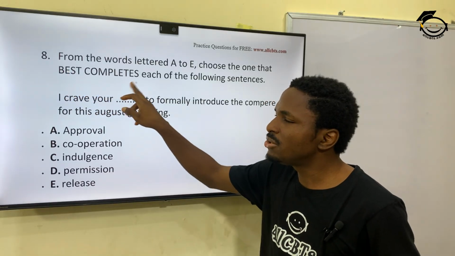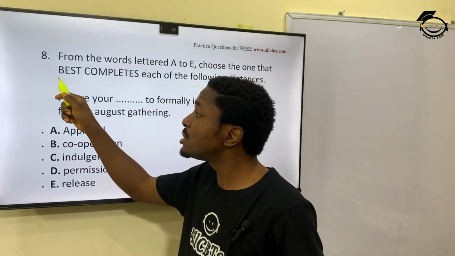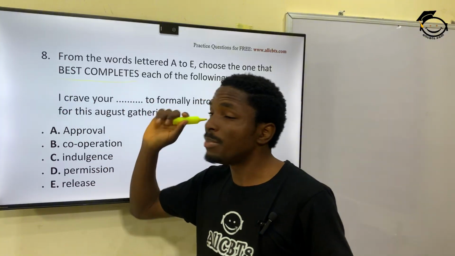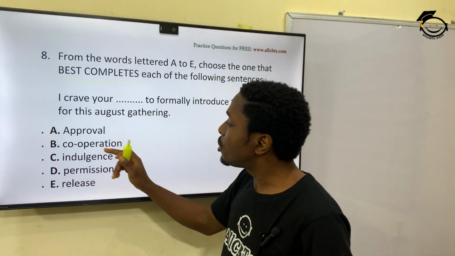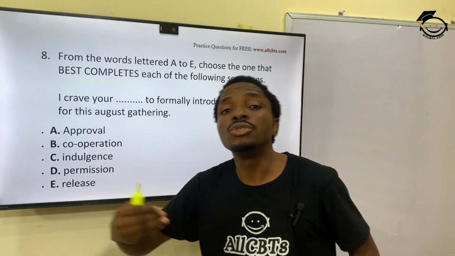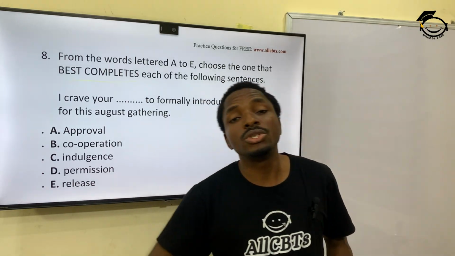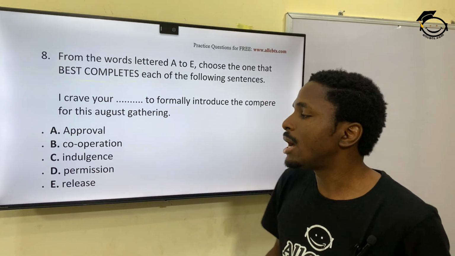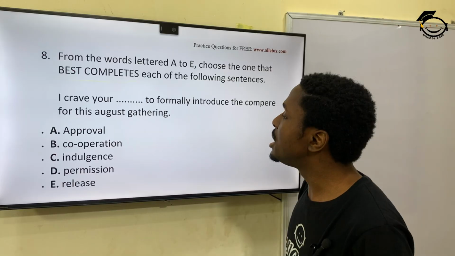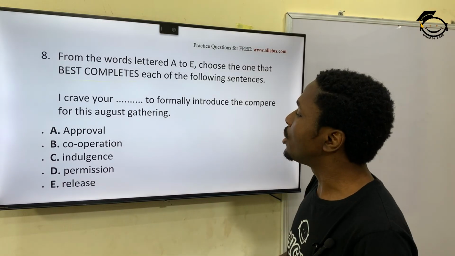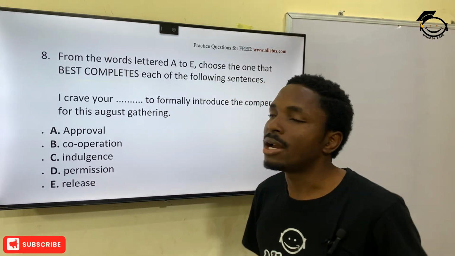Mind you the condition here. All right, you should always look at the instructions. It says best. Okay, so I crave your approval, cooperation. Which one is often used or is the right word to be used in a formal setting? And that will be indulgence. I crave your indulgence to formally introduce the compere for this August gathering.